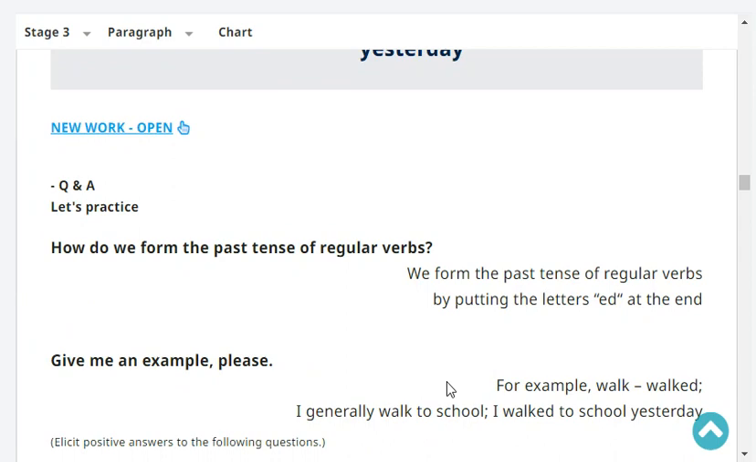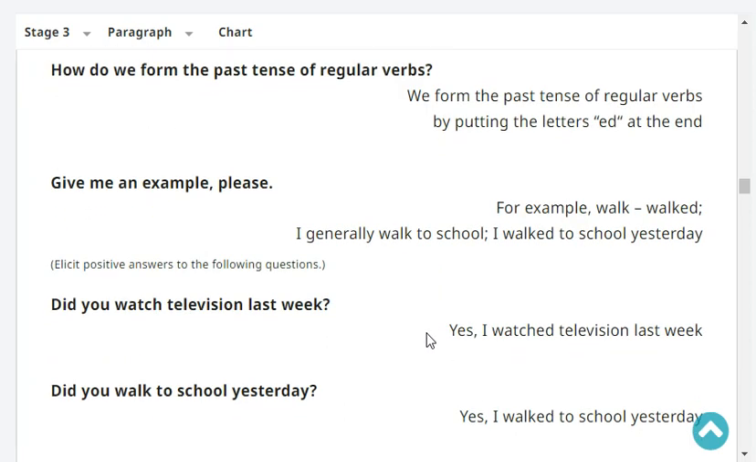How do we form the past tense of regular verbs? We form the past tense of regular verbs by putting the letters ed at the end. Give me an example, please. For example, walk, walked. I generally walk to school. I walked to school yesterday.